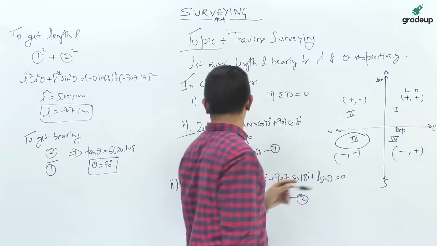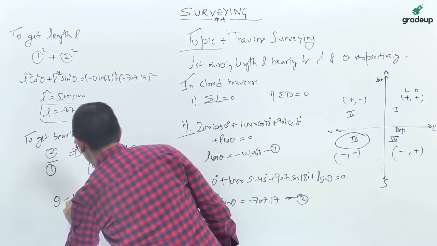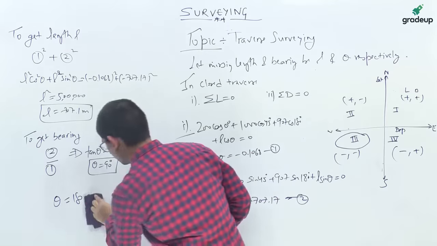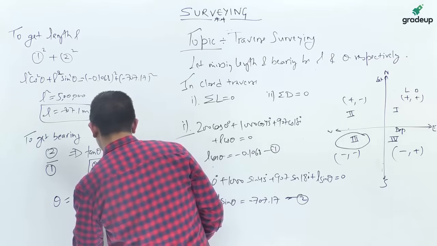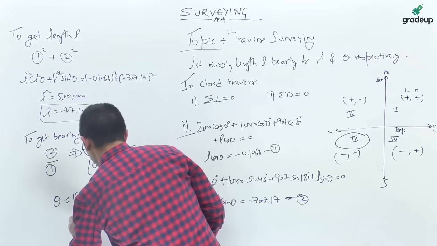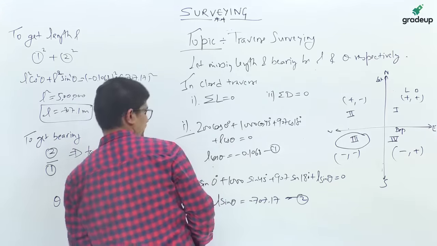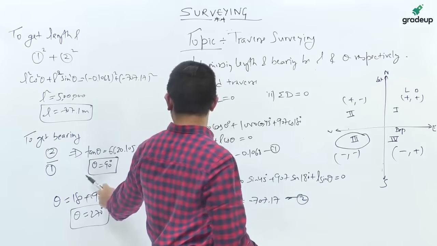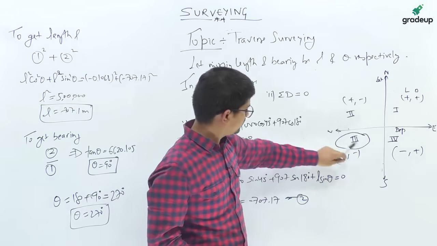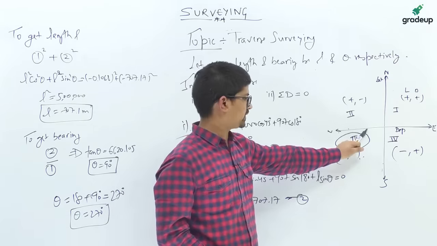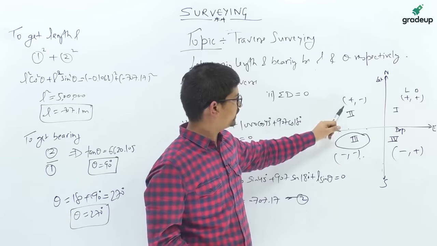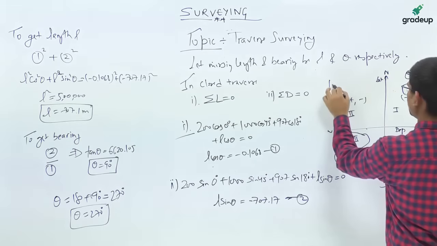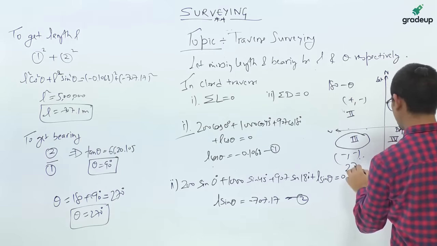So in order to bring it here, we will do 180 plus theta, 180 plus 90 degree, that is 270. So theta is equal to 270 degree is our correct answer. This theta equal to 90 is here, but our line SP is in this third quadrant, so you have to do 180 plus theta. If it would have been in this quadrant, then we would have done 180 minus theta.